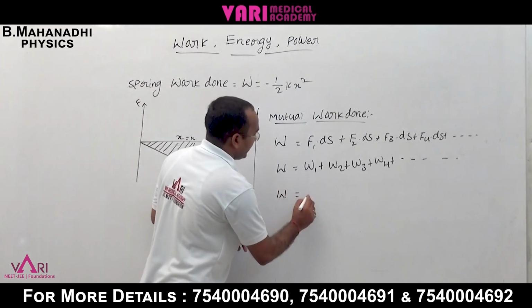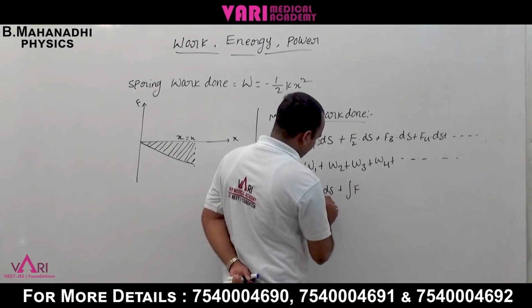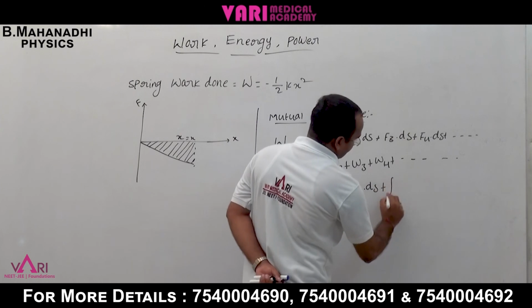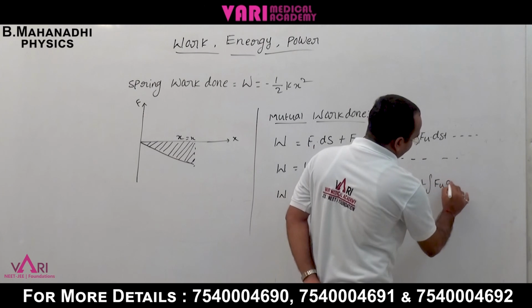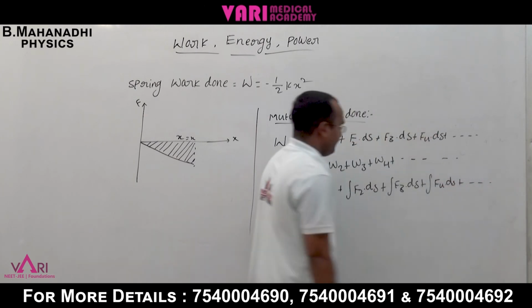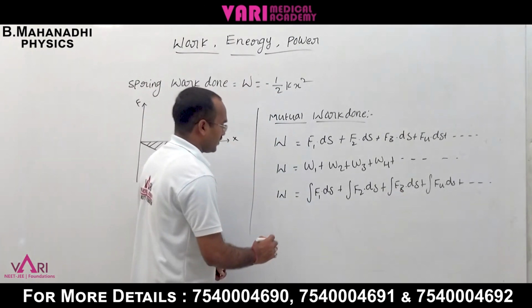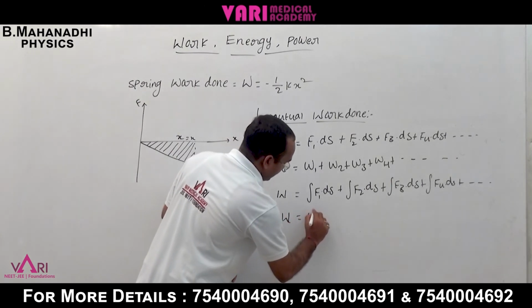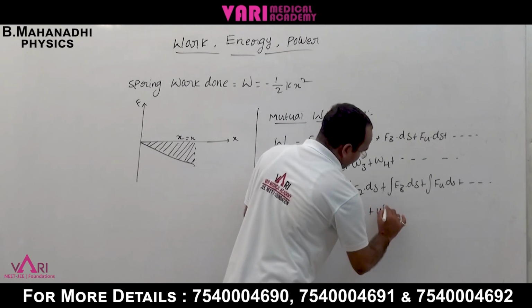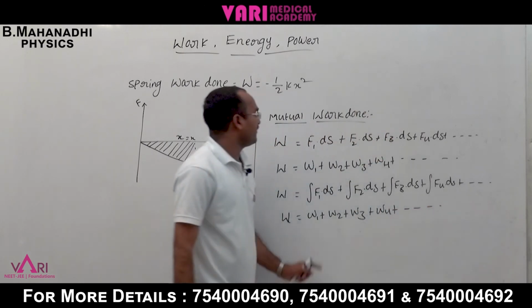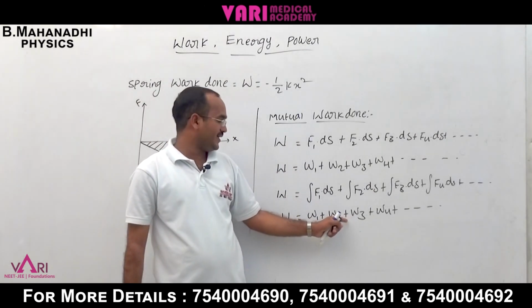If the forces are variable, W is equal to the integral of F1 dot ds plus the integral of F2 dot ds plus the integral of F3 dot ds, and so on. Even with variable forces acting individually, the total work done W is equal to W1 plus W2 plus W3 plus W4 and so on. This is the net work done: the sum of the individual work done is called the total work done.